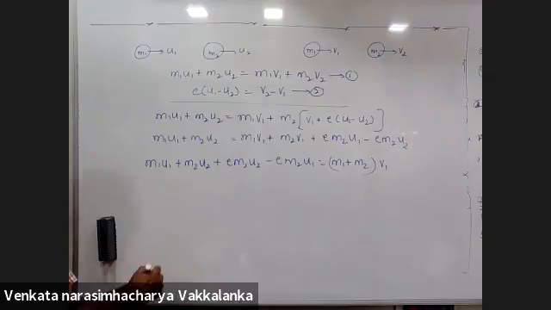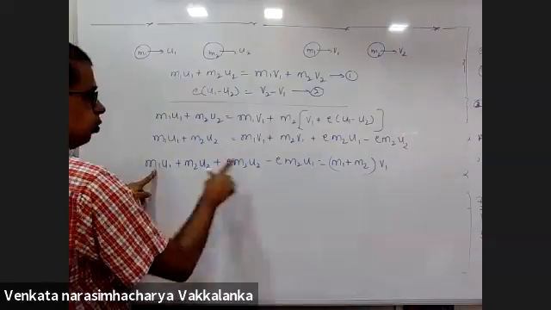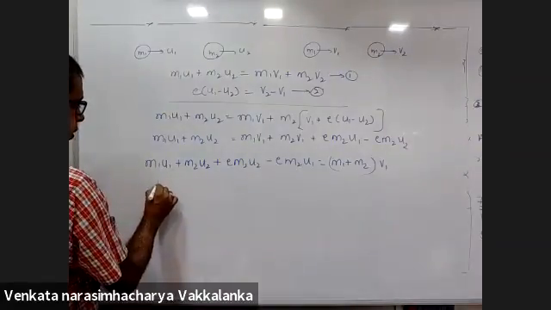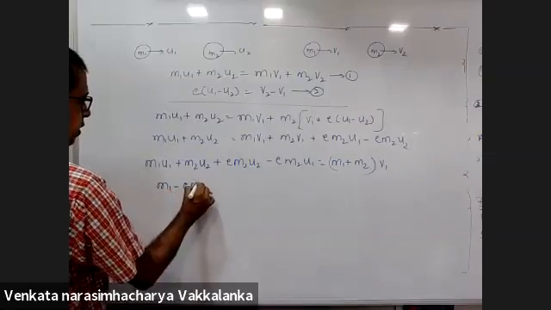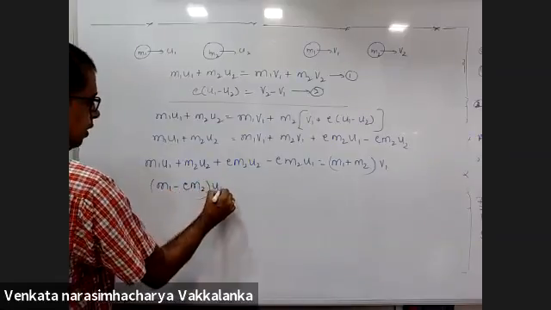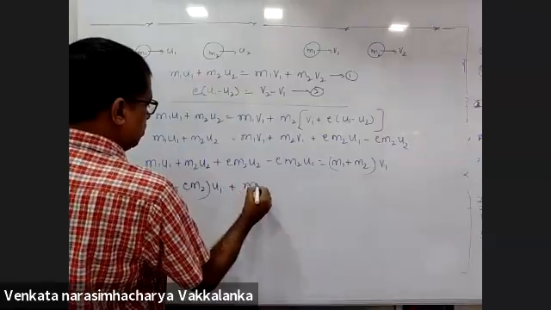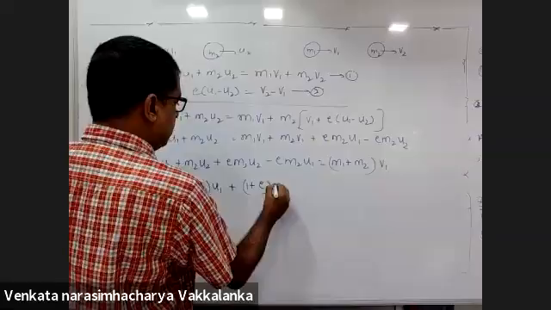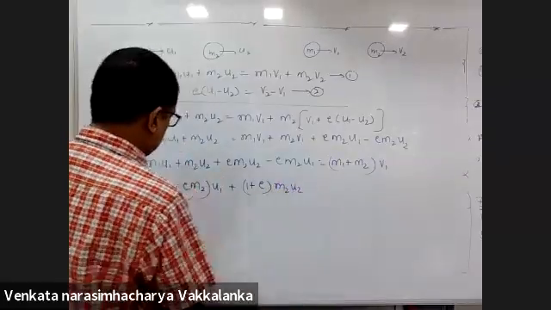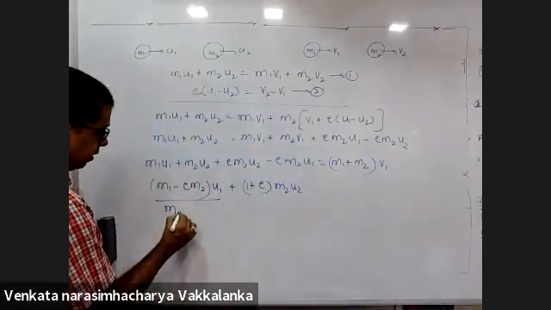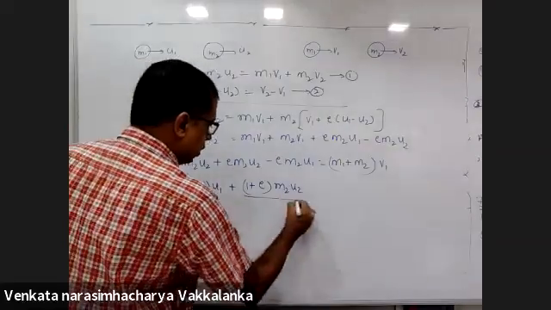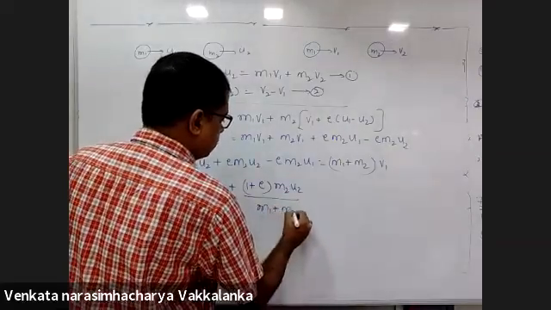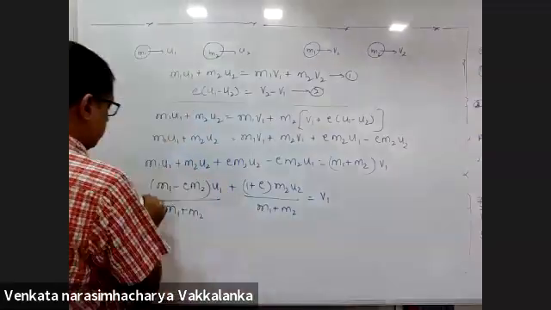Agreed? Yes, sir. Now bring u1 common from these both. (m1 minus e m2) into u1 plus (1 plus e) into m2 u2, upon m1 plus m2, is equal to v1.